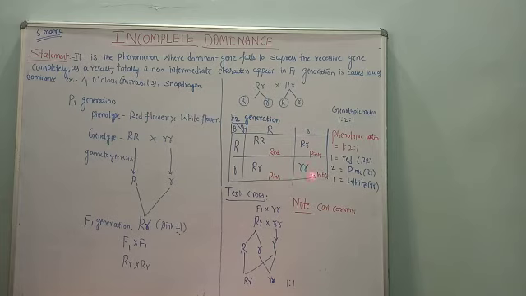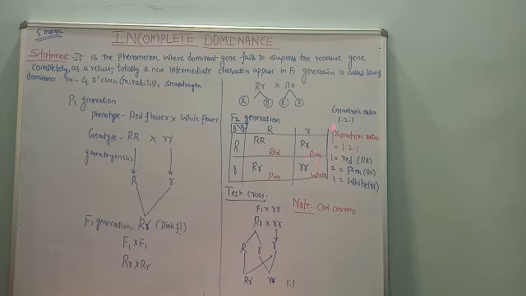Lastly, small r, small r forms a white flower. So according to this checkerboard, we get the genotypic ratio and phenotypic ratio. The phenotypic ratio means the external character, that is how many red, how many pink. It is 1:2:1. 1 means red, 2 means pink flowers, and 1 white flower. Thus the phenotypic ratio is 1:2:1.